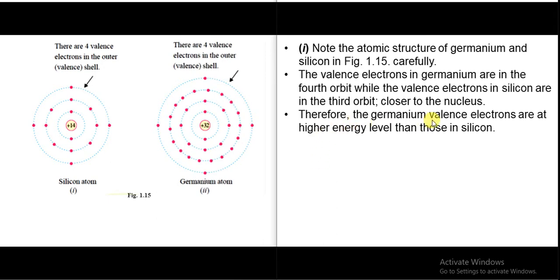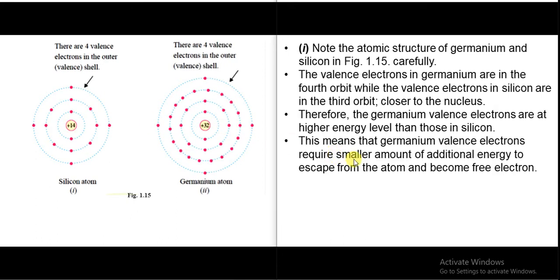Therefore, the germanium valence electrons are at a higher energy level. These outer electrons are more away from the nucleus of germanium. But in silicon, they are in the 3rd orbit and much closer to the nucleus.